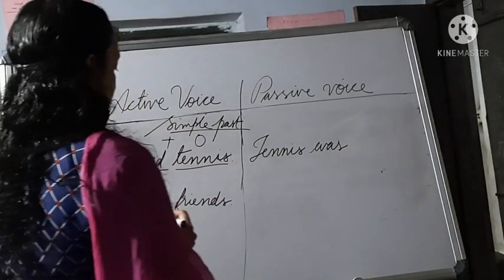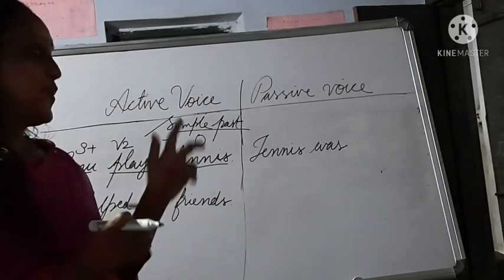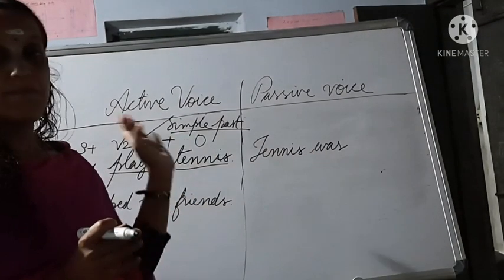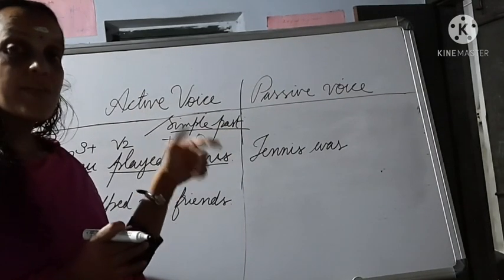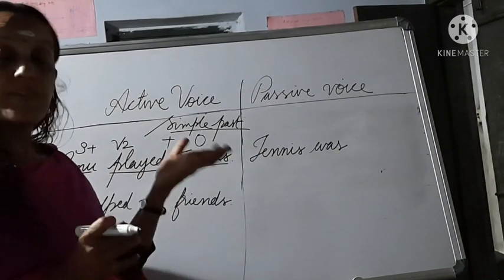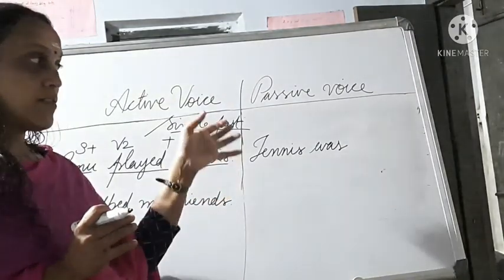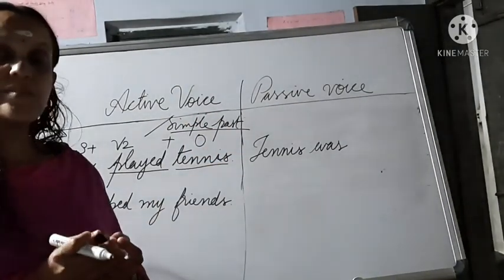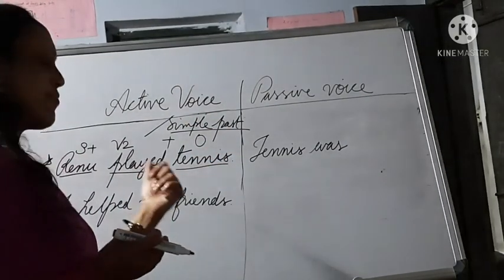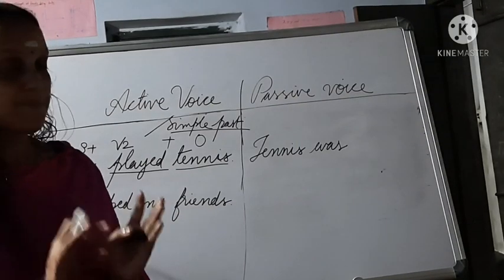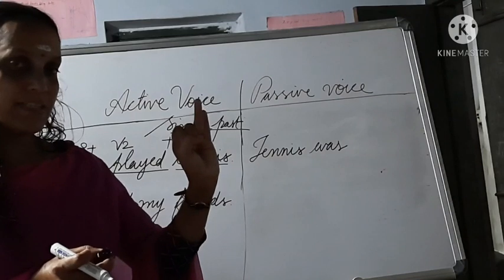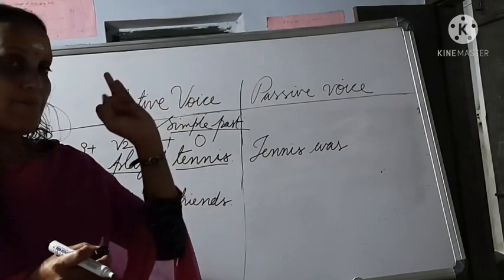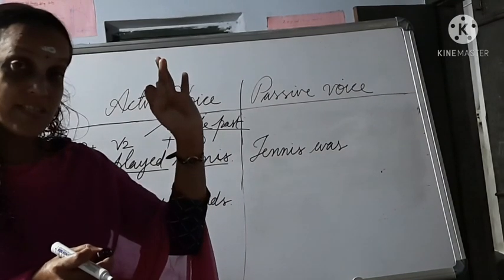And I told you after helping verb in passive voice, in all cases in passive voice, you have to use V3 form. What is the V3 form of played? It is played itself. First form is play, then played. Played is the past tense, and the last one is played.